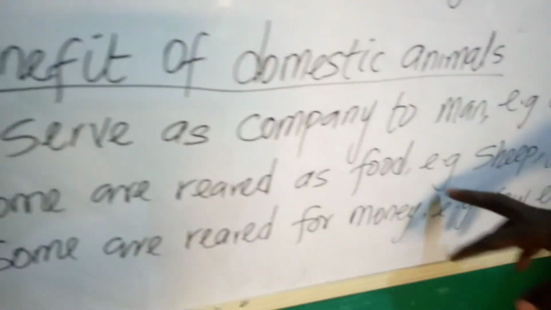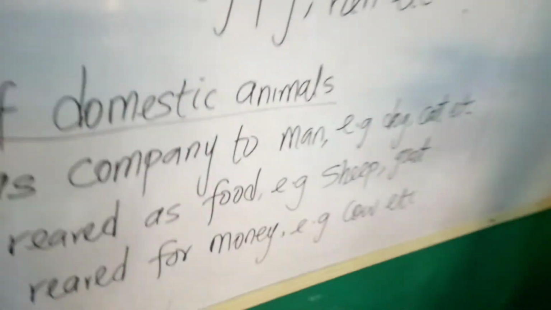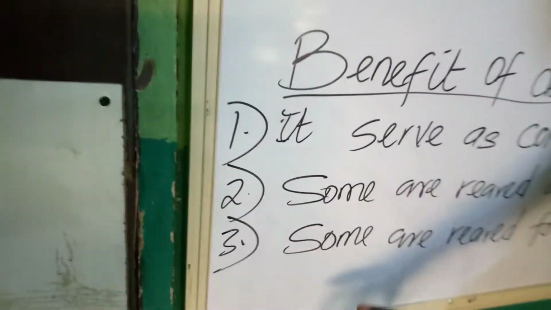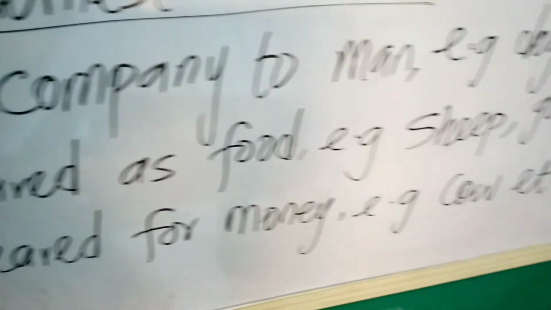Number 2, some are reared as food. Examples are sheep and goat. We all know we enjoy eating goat meat. It's very lovely to eat. Number 3, some are reared for money. Example, cow. We buy cow meat at the market, we buy it anywhere. Maybe we go to Igbo market, maybe we go to Ajekule, maybe we go to the meat market to buy them.